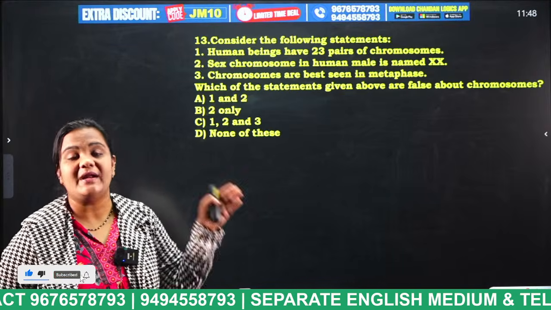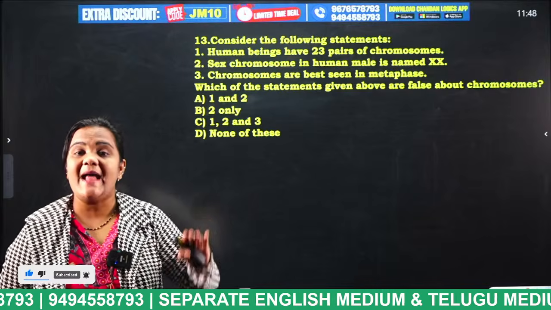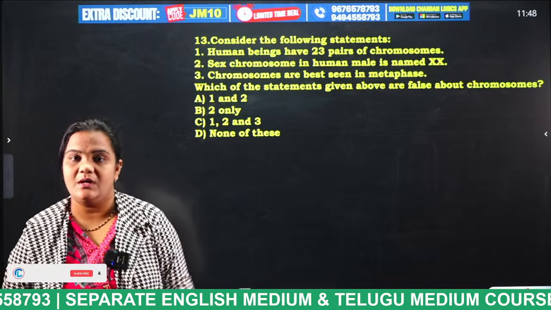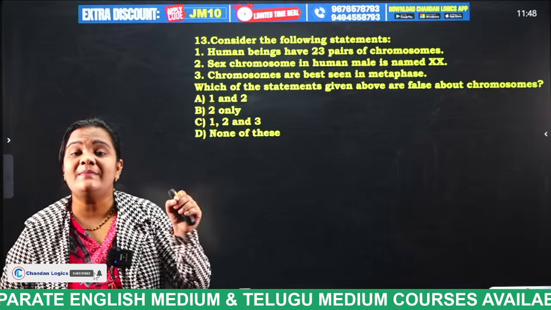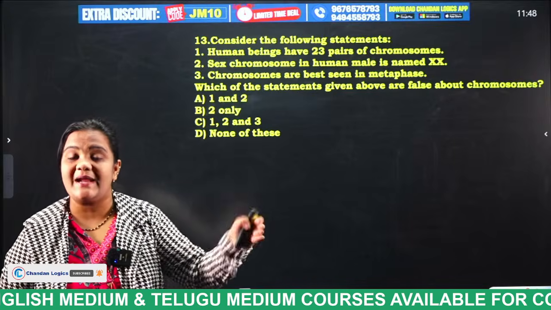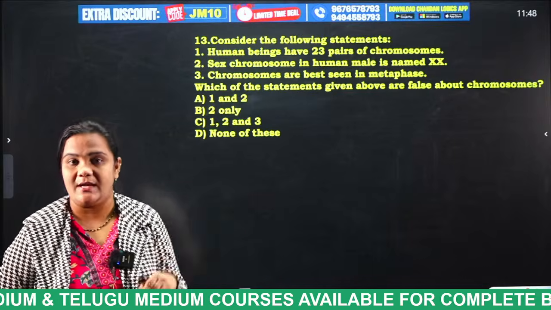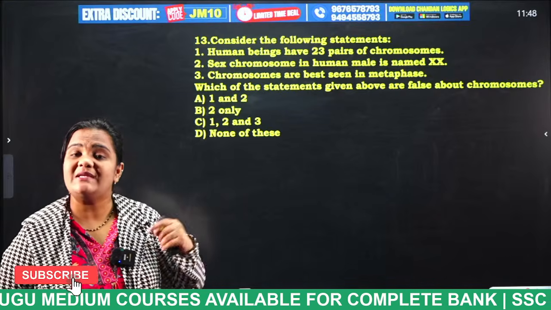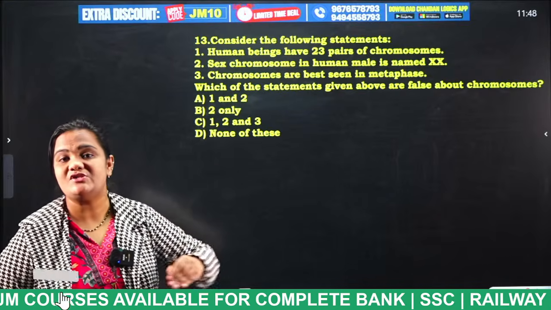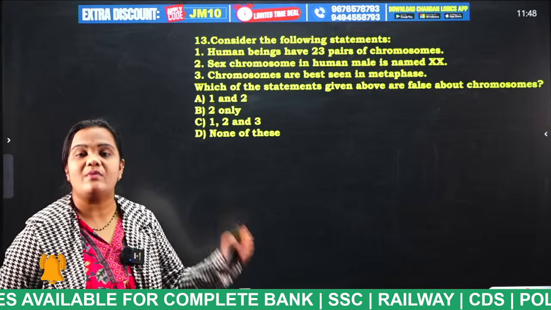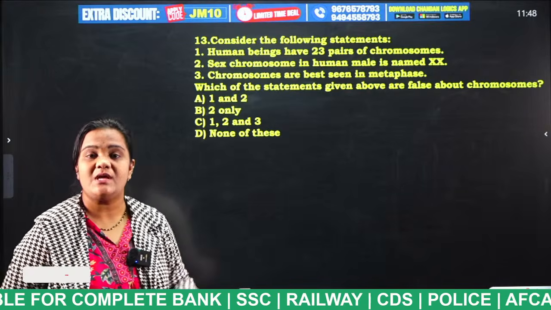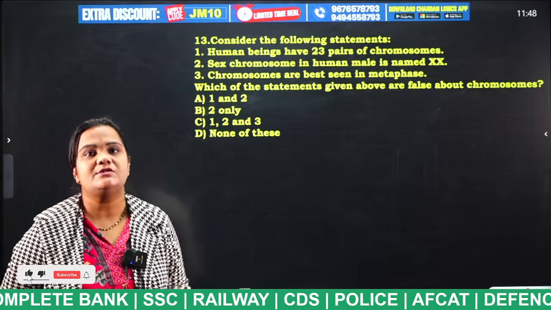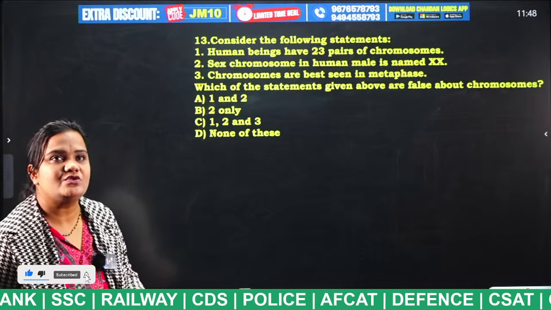XX pair is for female, and XY is for male. The same number of chromosomes are transferred from both parents to the child. Everybody must know this. If there is an extra chromosome or a deficiency of chromosome, what type of syndromes may we face, students? Down syndrome or Turner syndrome. So try to tell the answer for this question, students.